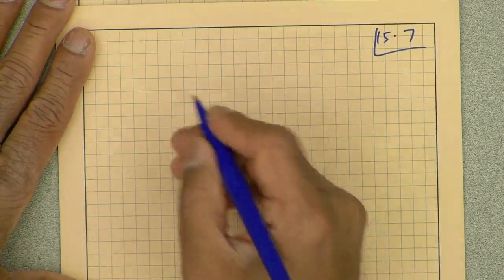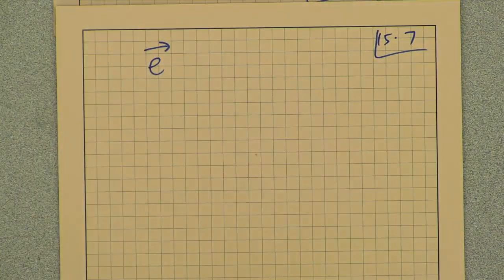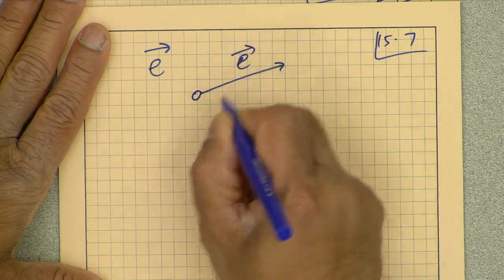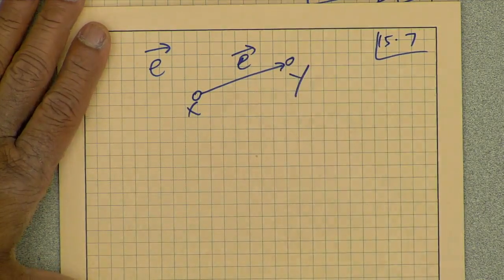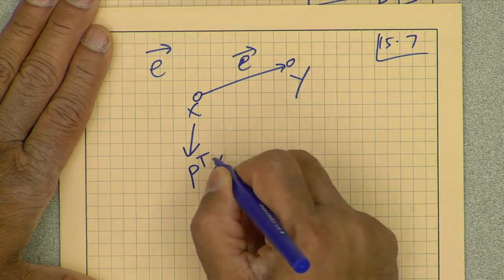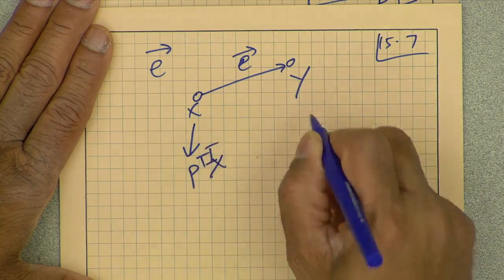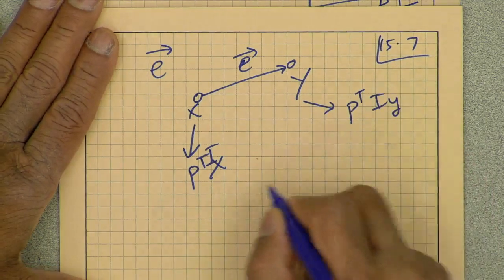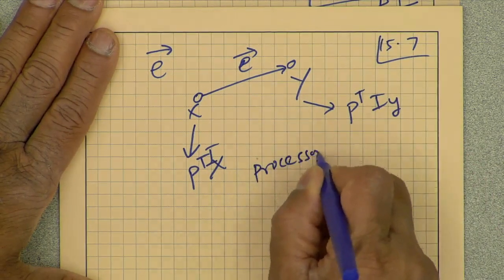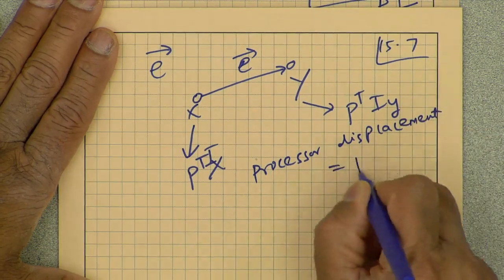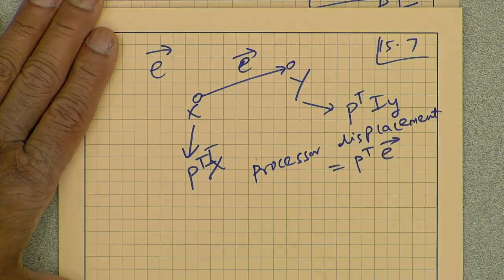Okay, so how do the edges map? I talked about the fact that if there exists a fundamental edge in the dependence graph, a certain edge E from x to y, then this is being mapped to P transpose Ix, and this is P transpose Iy, and that means the processor displacement is equal to P transpose E. We talked about that briefly.